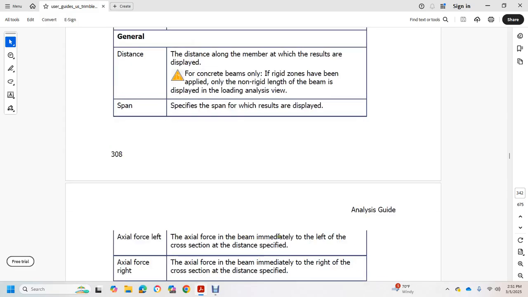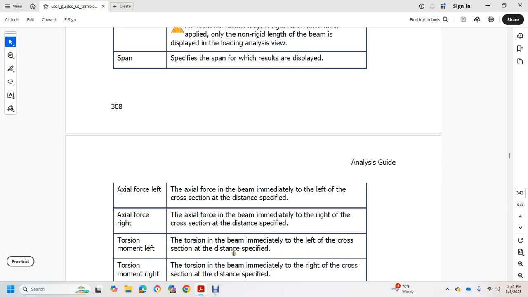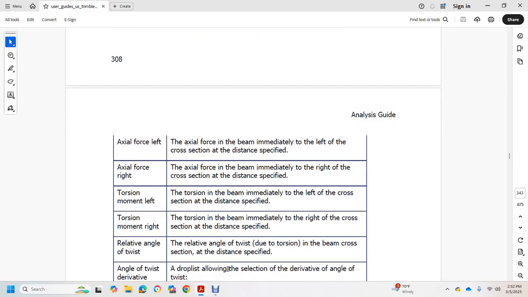Axial force to the left, the axial force of the beam immediately to the left of the cross section at the distance specified. Axial force to the right, the axial force of the beam immediately to the right of the cross section at the distance specified. Torsion moment to the left, the torsion of the beam immediately to the left of the cross section at the distance specified. Torsion moment to the right, the torsion of the beam immediately to the right of the cross section at the distance specified. Relative angle of twist, the relative angle of twist due to the torsion of the beam at the cross section at the distance specified.